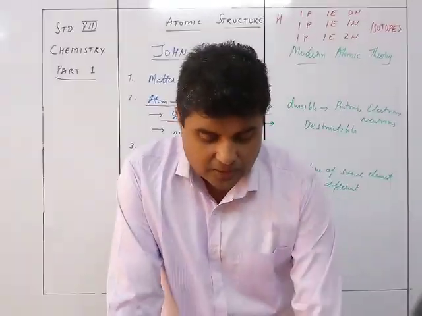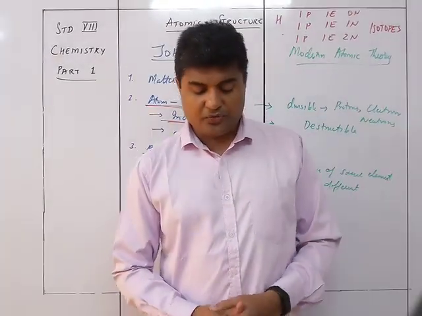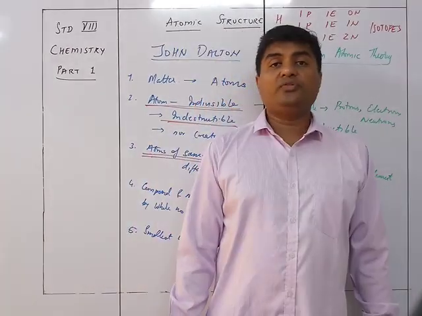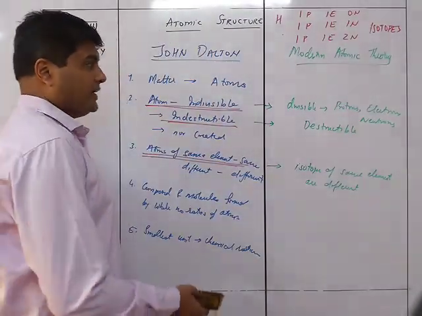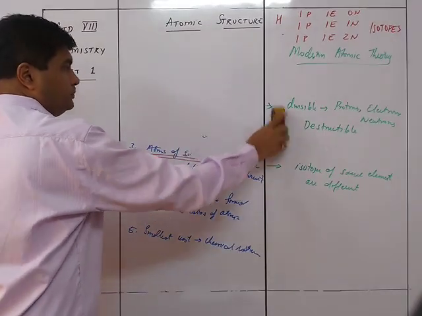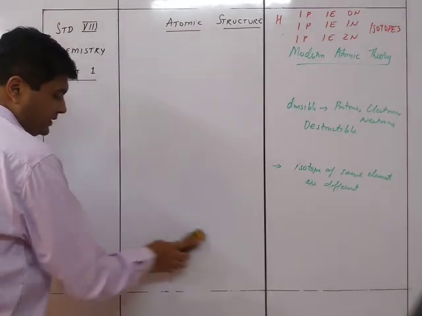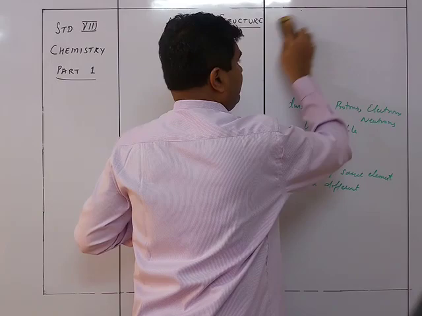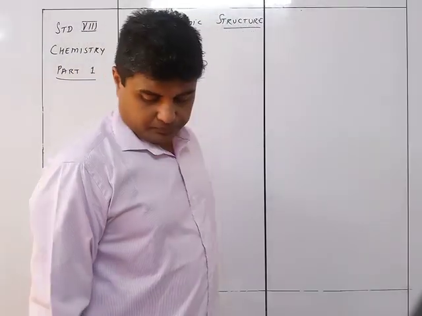Okay, so that was about the structure of the atom from the ancient history point of view. Now we see the discoveries of the different kinds of divisible particles. So we came to know that the atom is divisible into protons, electrons, neutrons. How did it happen, who discovered it and how did he discover it? Let's study that particular part of the chapter. So we now come to the first thing, and that is the discovery of electrons.